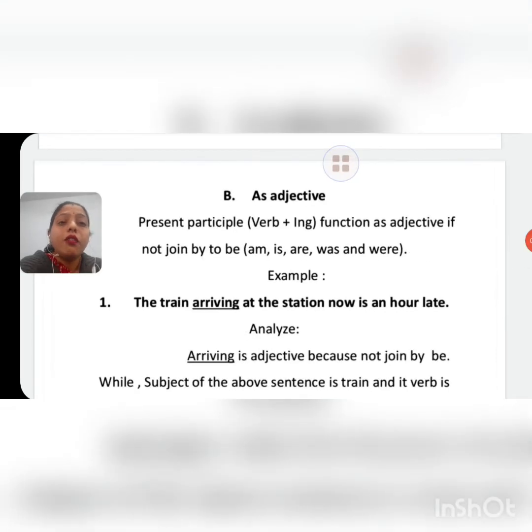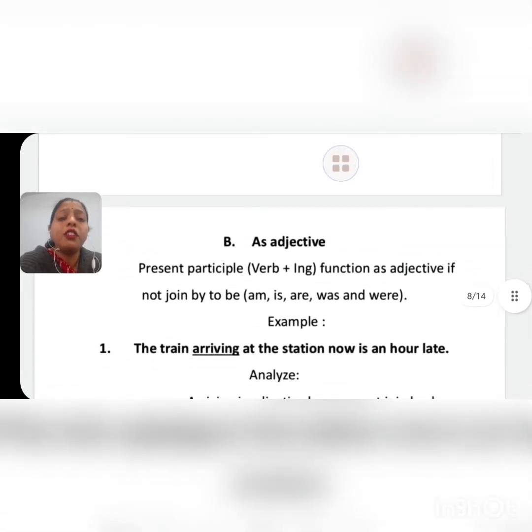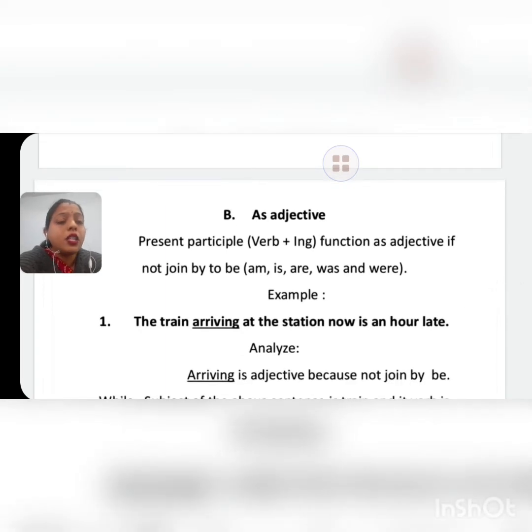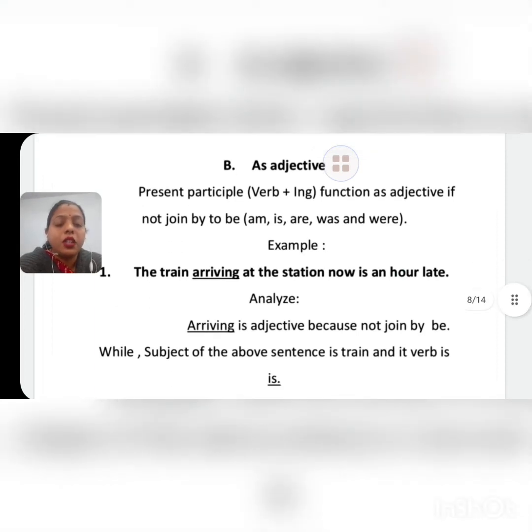Now when does this present participle act as an adjective in a sentence? See, if there is no helping verb in a sentence, helping verb which is, am, are, was and were, and there is only a present participle, then that present participle acts as an adjective. See the example here. The train arriving at the station now is an hour late.